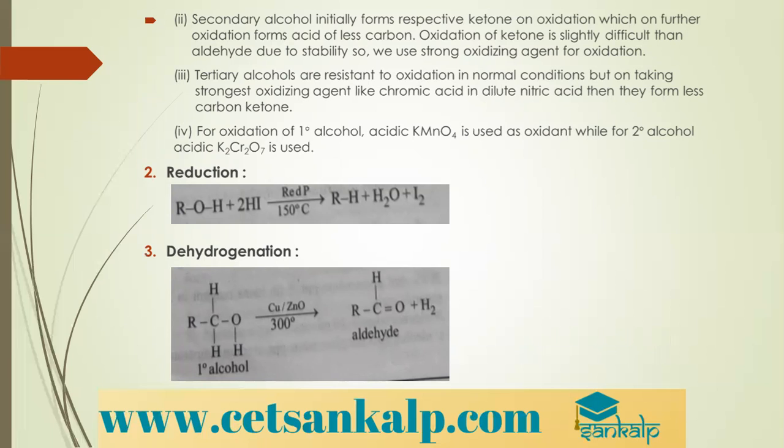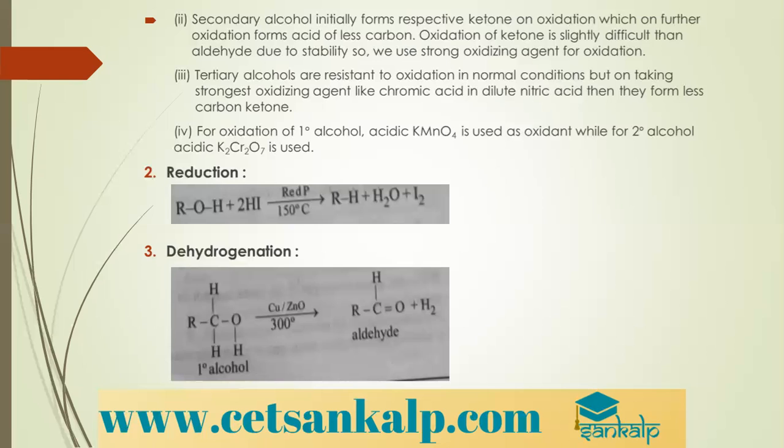Very slowly they get oxidized, forming acids of fewer carbon atoms. Oxidation of ketones is slightly more difficult than aldehydes due to stability, so we need a stronger oxidizing agent. Tertiary alcohols are very resistant to oxidation under normal conditions. But with the strongest oxidizing agents like chromic acid and dilute nitric acid, they form a ketone with fewer carbon atoms. For oxidation of primary alcohol, acidic KMnO4 is used as oxidant, whereas for secondary alcohols, acidic K2Cr2O7 is used. Please do remember this.